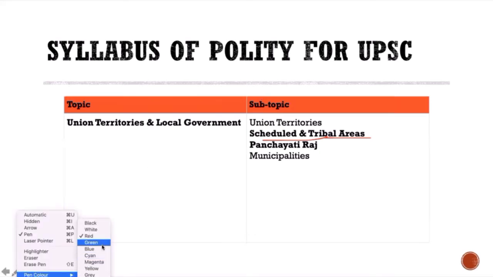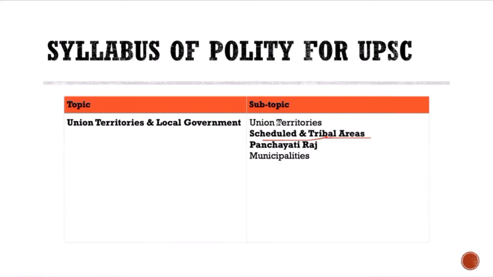I hope you guys can just note this down, the important chapters. So Schedule 5 has scheduled areas, and Schedule 6 has your tribal areas. Can anybody tell me what are the states in which you have the Sixth Schedule? Assam, Arunachal Pradesh, Manipur, Meghalaya, Tripura, Nagaland.